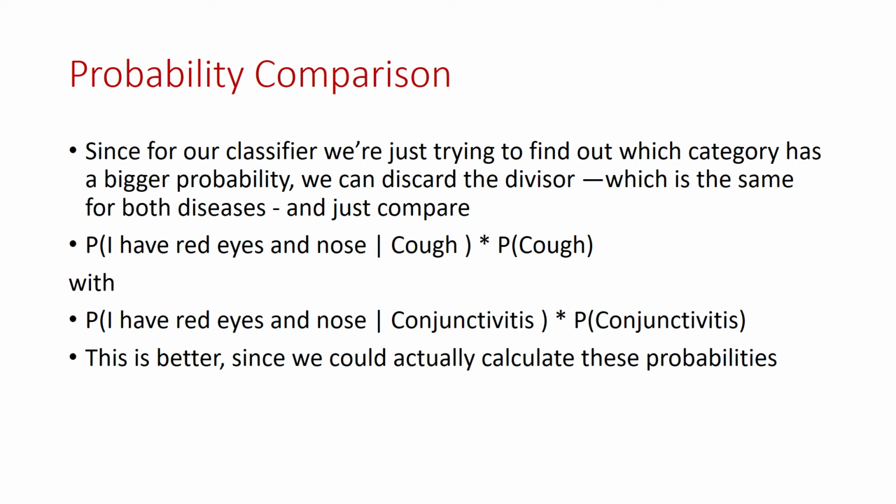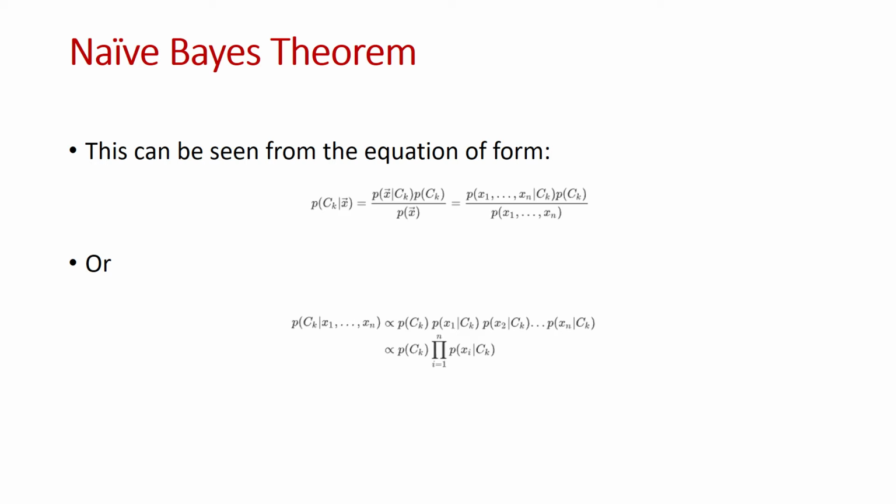Now, what is the probability comparison? Since for our classifier we are just trying to find out which category has a bigger probability, we can discard the divisor, which is the same for both diseases, and just compare P I have red eyes and nose given cough times P cough, and similarly for conjunctivitis. This is better since we could actually calculate these probabilities. What is naive-Bayes theorem?